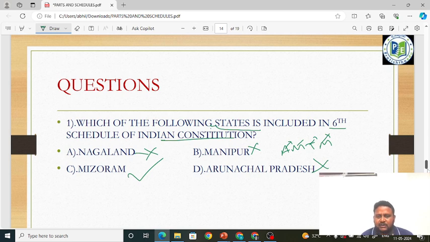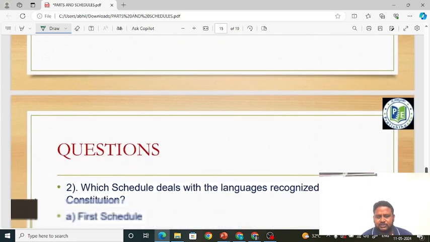5th and 6th schedule is very important in any competitive examination where humanities subjects like polity are involved. Question will definitely be asked. Friends, you can look at the PYQs, you will understand.